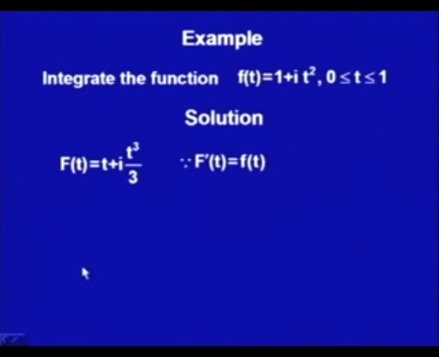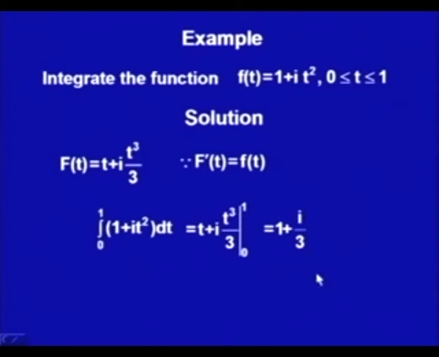So now for the evaluation of this integral from 0 to 1 of (1 plus i t) square dt, we are not going to do it separately as real integrals. We will do it directly as a complex integral using this antiderivative, t plus i times t cube by 3, from 0 to 1. At 1 we get 1 plus i by 3, and at 0 it is 0. So we have got 1 plus i by 3. This is how we evaluate the definite integral using the antiderivative.